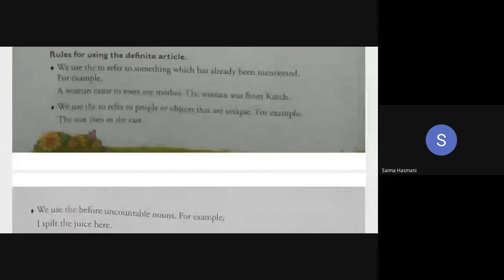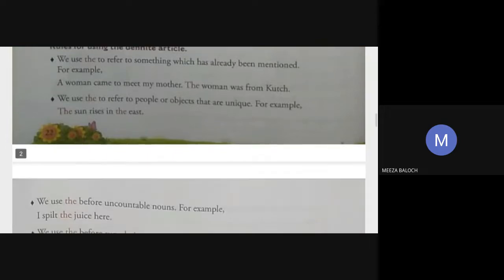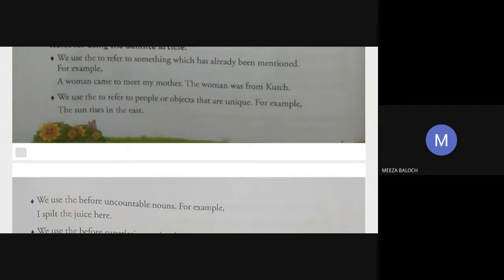Call out another name, beta Keshwani. Okay, Baloj Miza, are you there? Yes, sir. Okay, just like the other girl gave me this sentence, the Taj Mahal, can you frame another sentence like this using the definite article the?